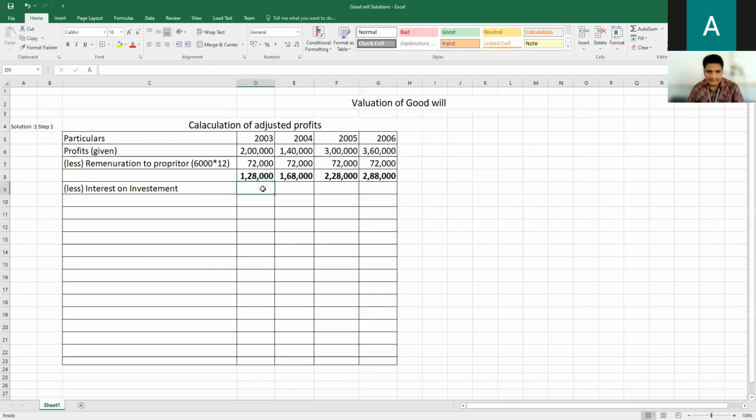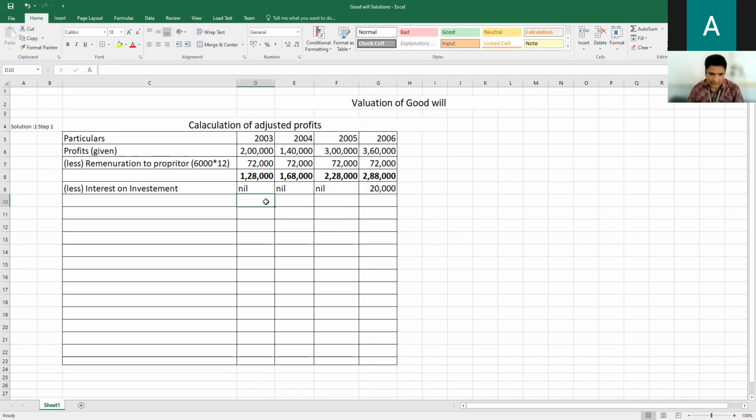Which year is it given in the question: 2003, 4, 5, or 6? 2006. What is the amount? 20,000. Here nil, here also nil, so that is 20,000.